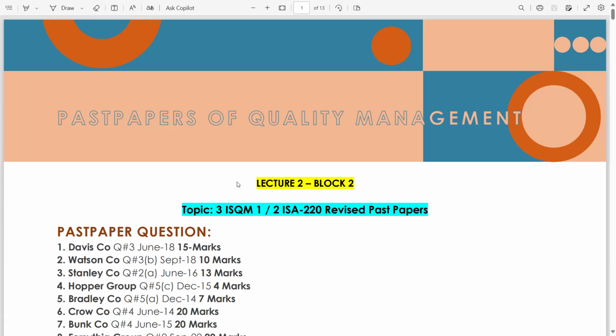It's my humble request to at least try to watch all the previous lectures on block 1, block 2, and block 3, then block 4. If you go sequence-wise, then it would be helpful for you. Also, block 2 has its own significance in your exam. There is no exam sitting in which there was no question from block 2: ethics, professional issues, and quality management issues. That's why block 2 and block 3 are very, very important for your